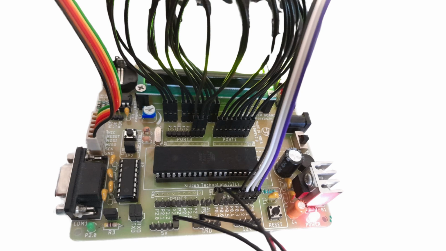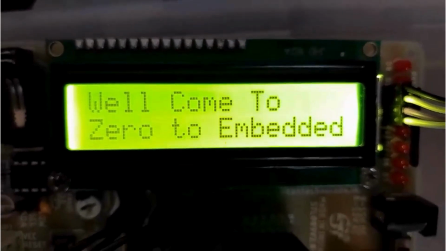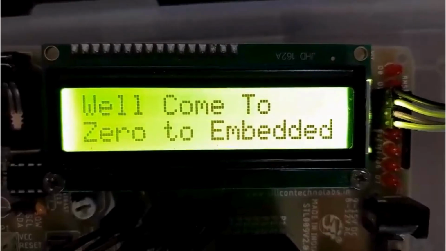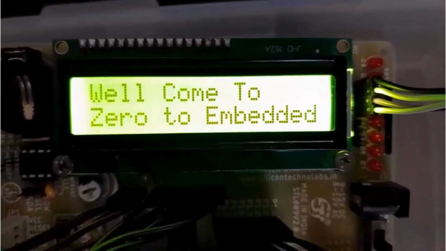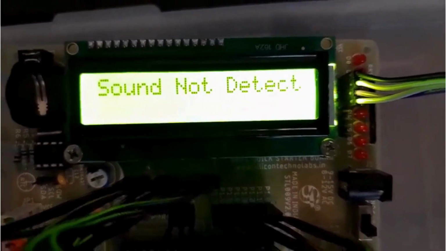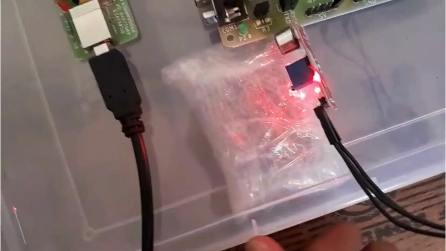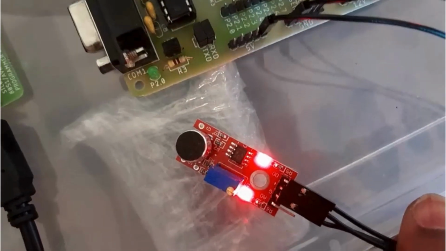Hardware results are out here. Put the microphone near the cell phone speaker.